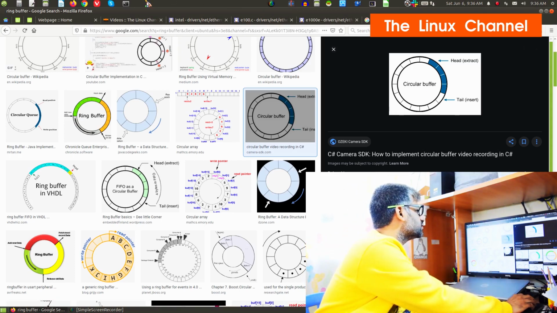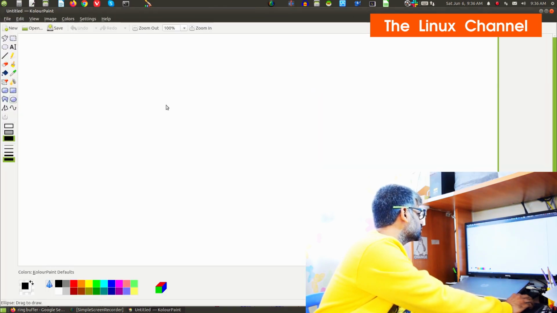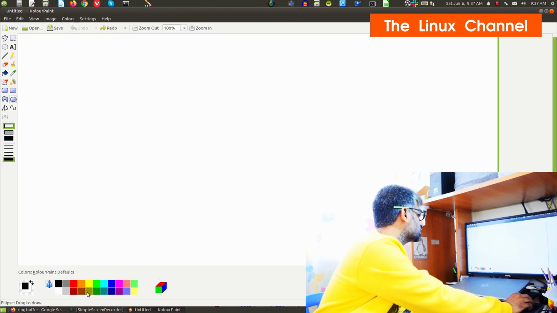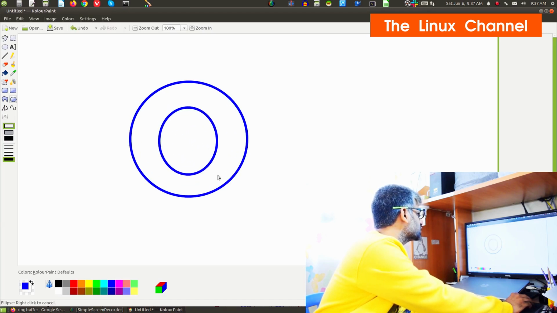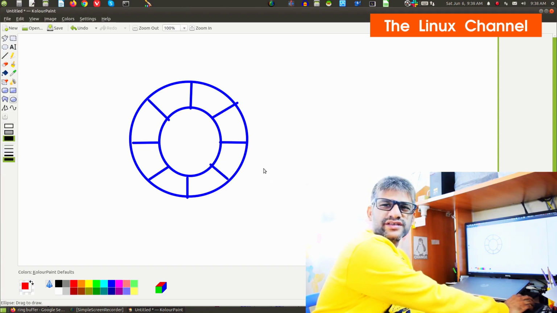Let me take Paint and represent this ring buffer something like this. So this is our ring buffer, right? Let's divide this into a few sections. You have 4, and then we divide further, we have 8. Populate with multiple items. We can populate this way.